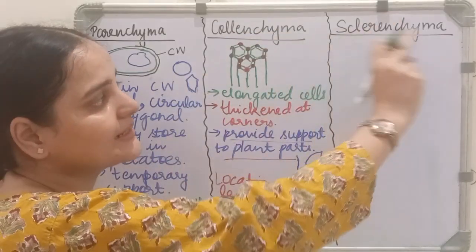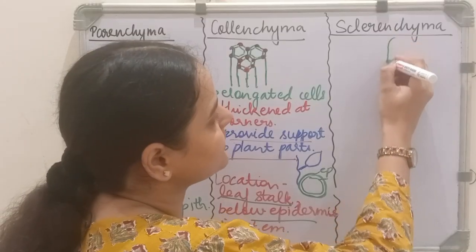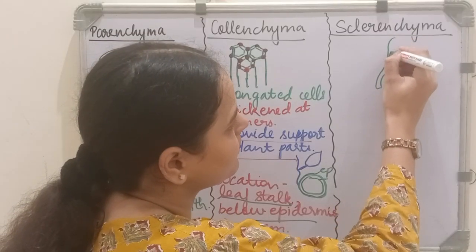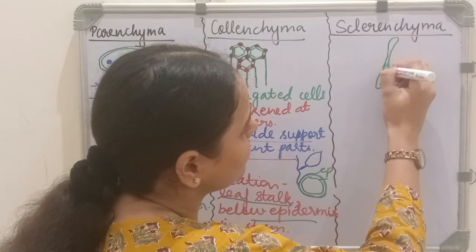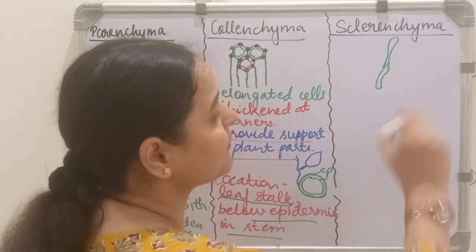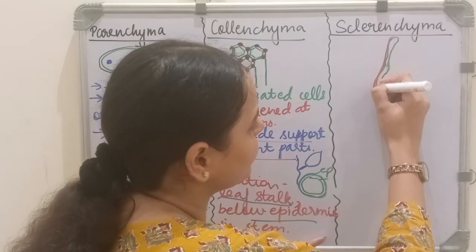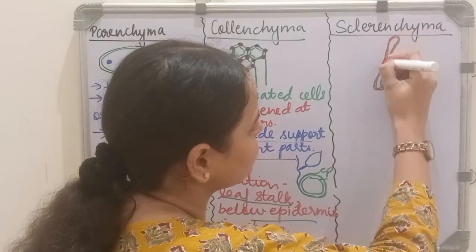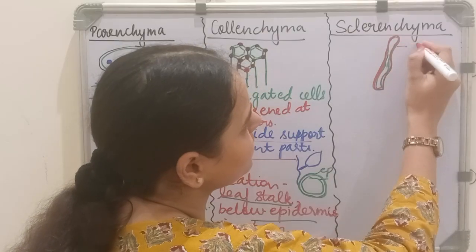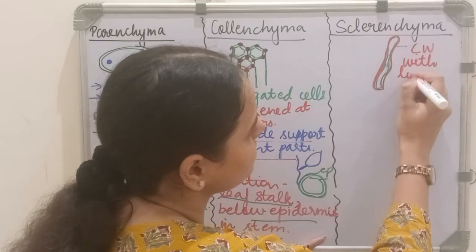Now let's understand sclerenchyma. This is how sclerenchyma cells look. They have lignin deposition around the cell. This is the cell wall with lignin.